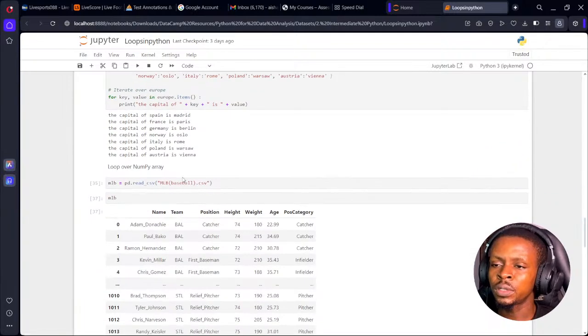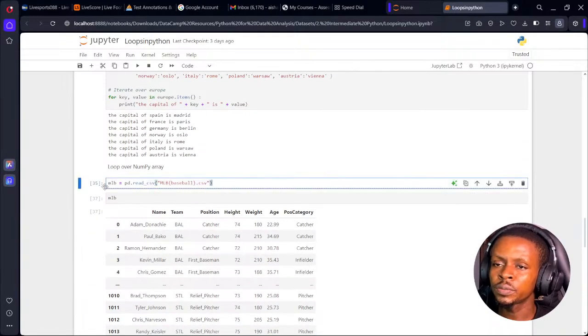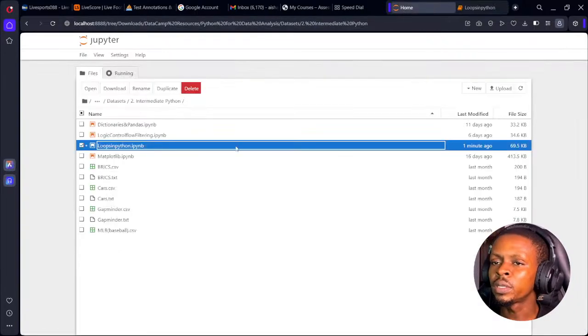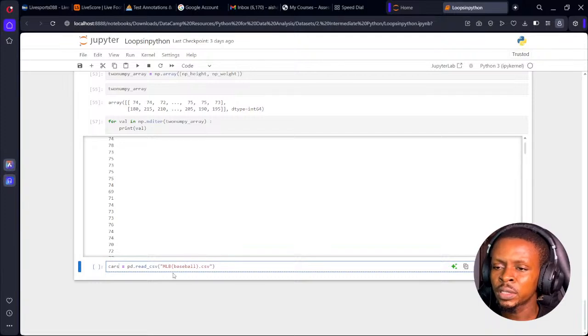Cars.csv. So to do that, I'll just copy this code. Scroll down. So rather than saying MLB, I'll just point to cars. So I need to point to the actual file name, as it is the baseball file name. But this time around, this is cars.csv. I'll just change this to cars.csv.